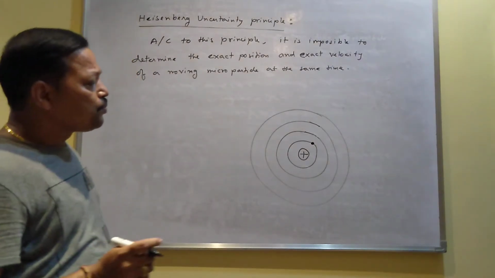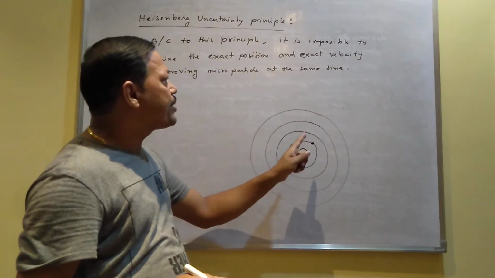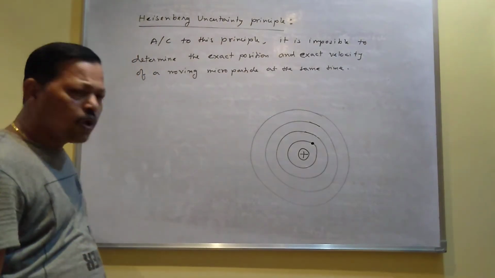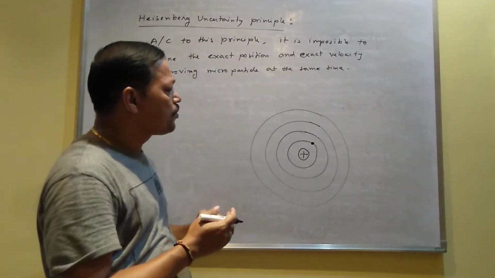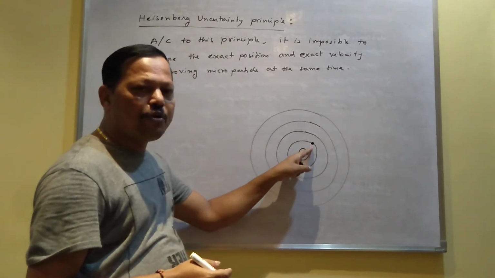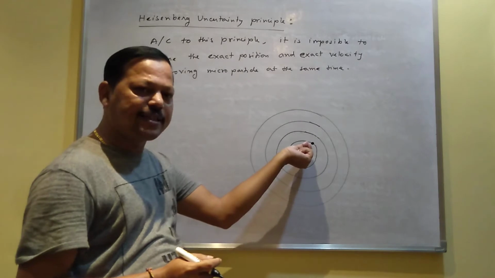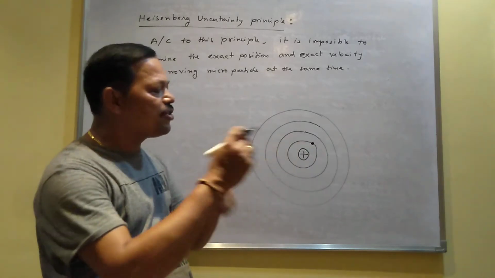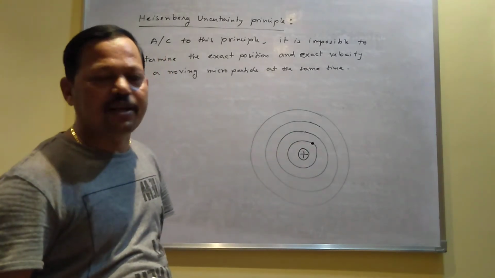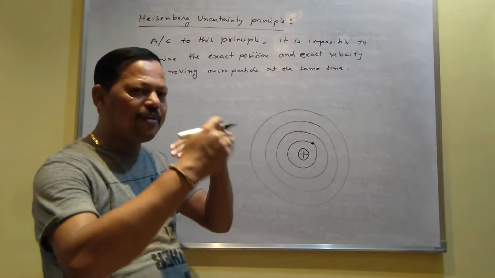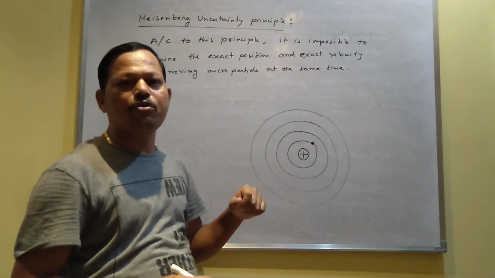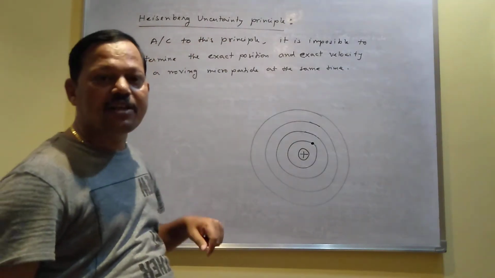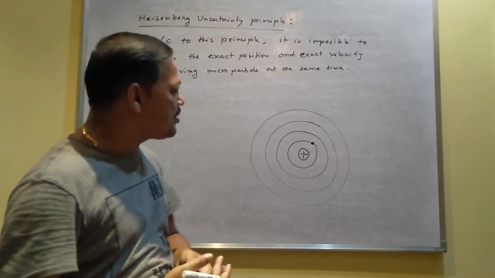Now, why is it not possible to determine the exact position and exact velocity of a moving microparticle at the same time? When a microparticle is moving, if you want to find out the exact position, you can, but at that same time, if you want to find out the velocity of the electron, your velocity will be uncertain. Similarly, if you find out the velocity exactly, then the position of the electron will be uncertain, and that's why the principle is called the Heisenberg uncertainty principle. If you determine one, the other will be uncertain.